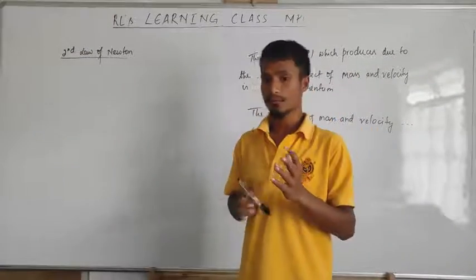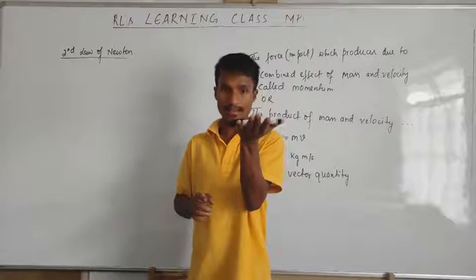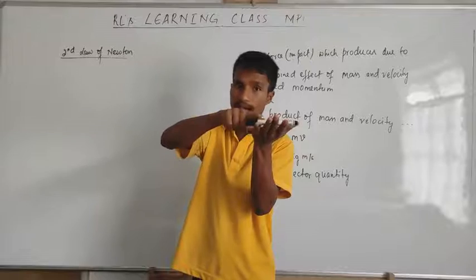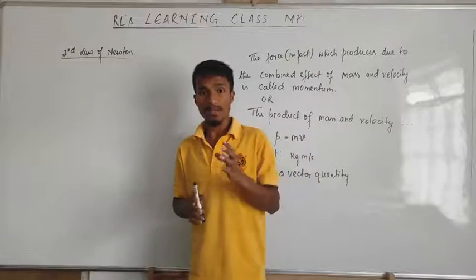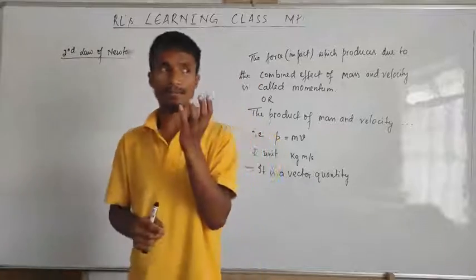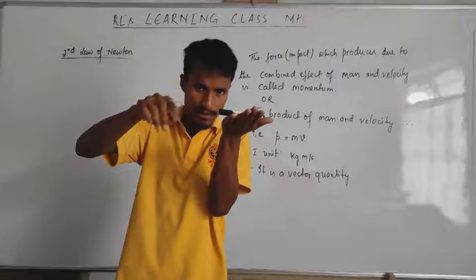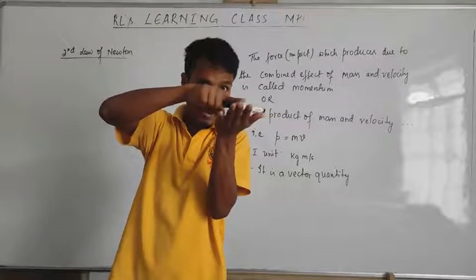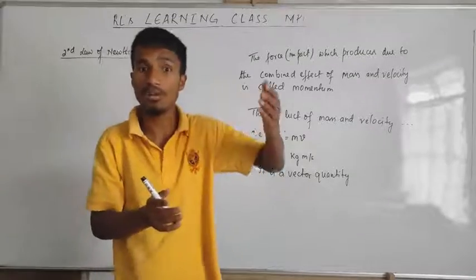He says that, remember, in the first law, when the object is at rest, it will remain at rest unless some external force is applied. Now in Newton's second law, he said that the object will move. This object is at rest. Once I apply force, the object moves in the direction of the applied force.